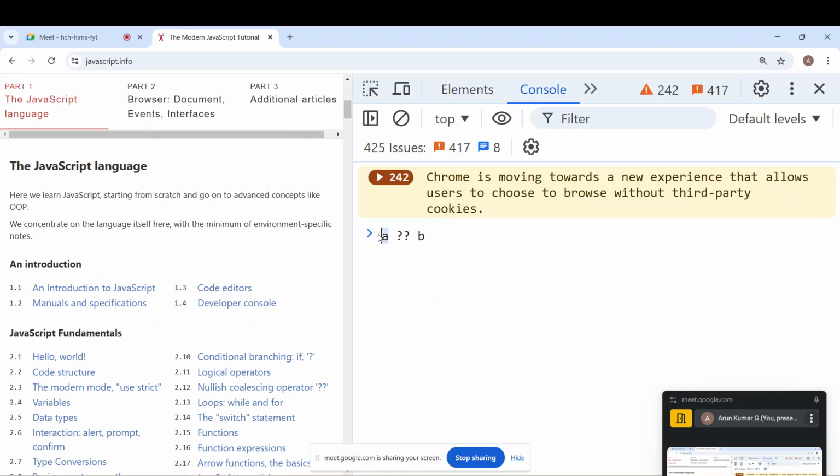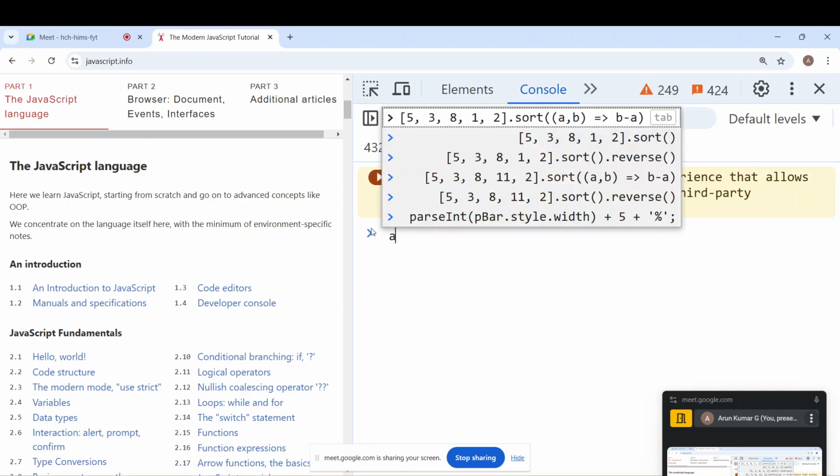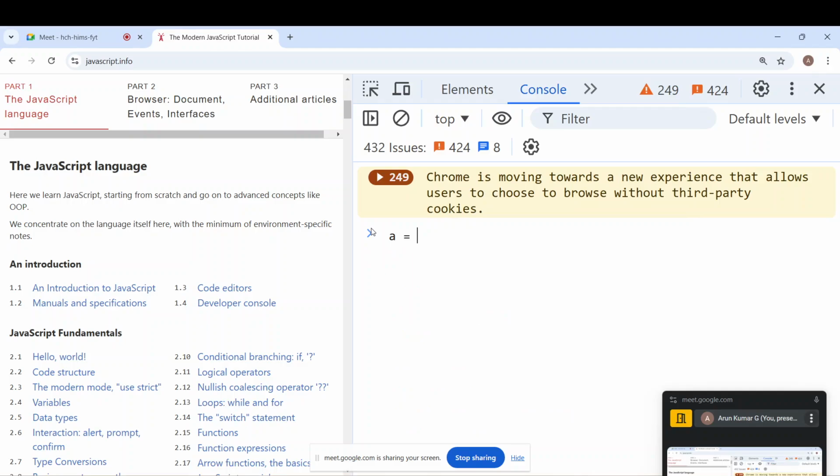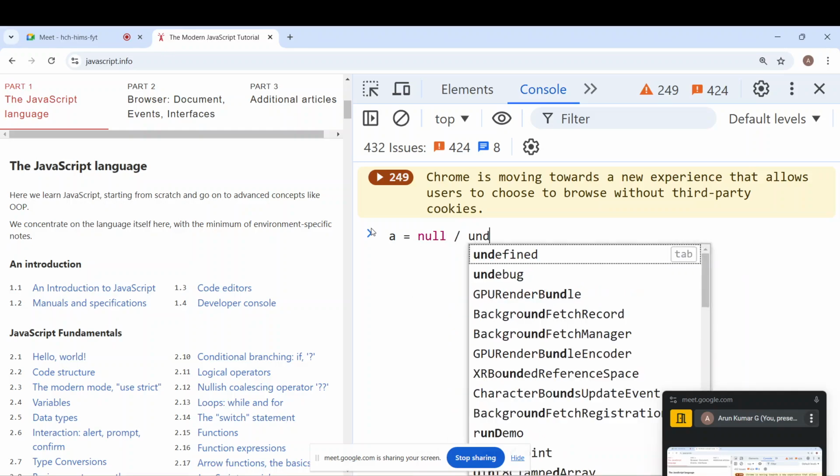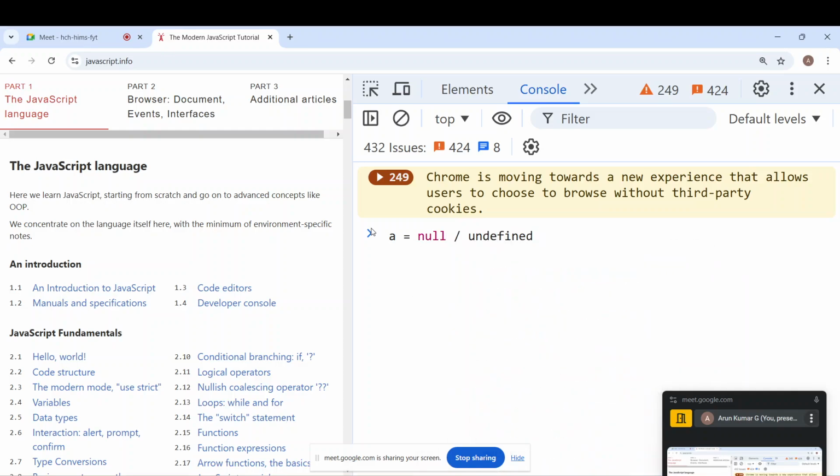If A is defined or not, it is going to check. If A is not defined, then it will return B. Whether B is defined or not doesn't matter. So first, what is the meaning of defined? If A's value is other than null or undefined, then it is called defined. It should not have null, it should not have undefined. In that case, it is considered as defined.